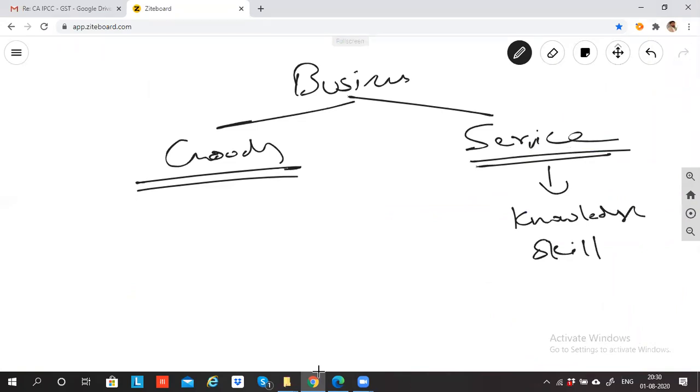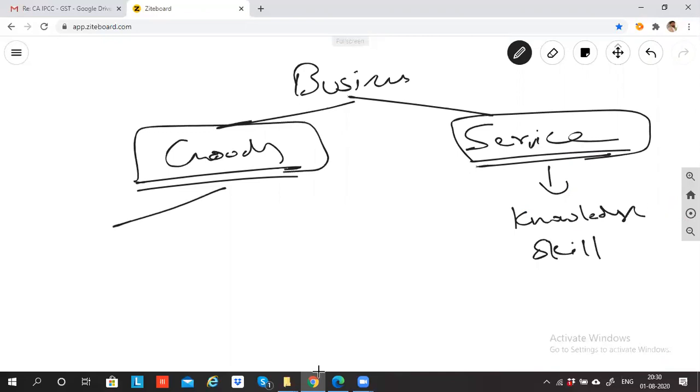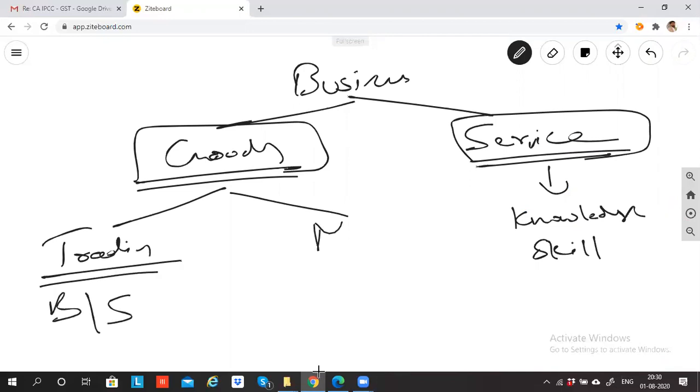The nature of my business, the Fortunes Fun Learning Academy or Gulf Academy, is a service business. And if I buy something and sell something, it is called goods. Goods again can be of two types. Trading means buying and selling. Manufacturing means buying raw materials, creating a product and selling it.